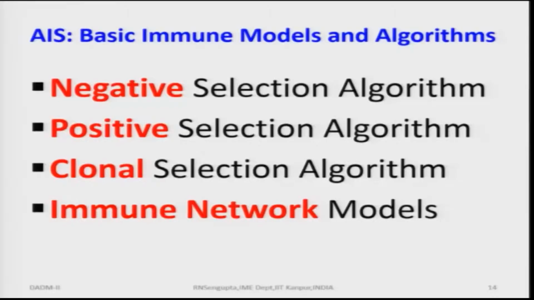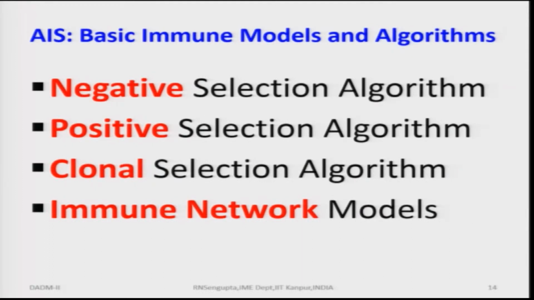We should basically be able to say that beforehand, before we analyze the problem, and based on that we build our methodology of AIS. So, generally the basic immune models and the algorithms are based on the negative selection algorithm, positive selection algorithm. What are these?